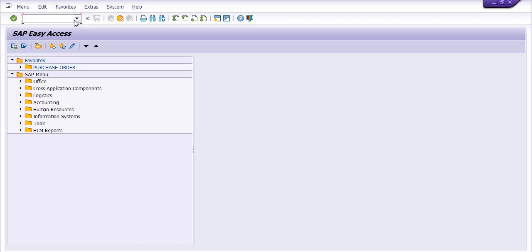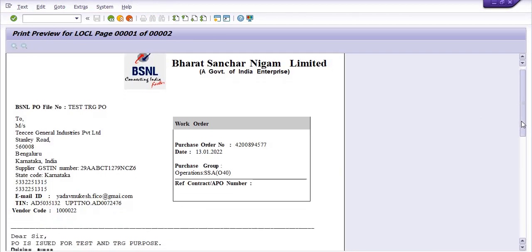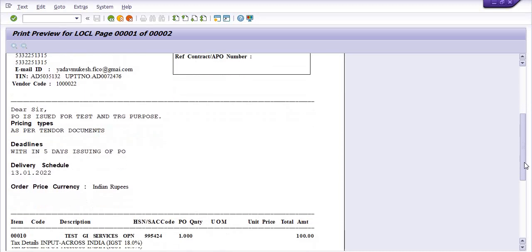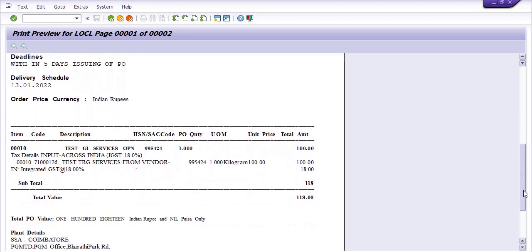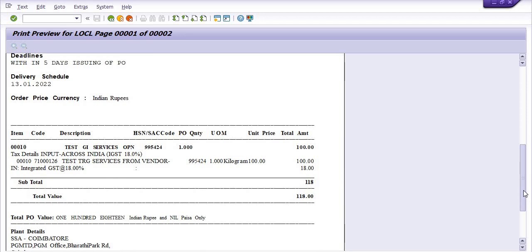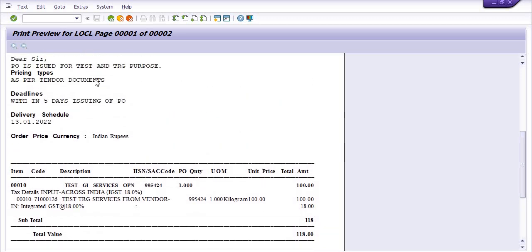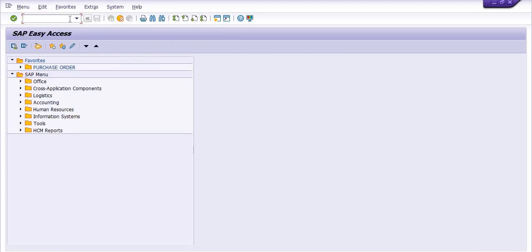Now you can check the purchase order amount and all the pricing using ME23N. This is our purchase order. Click on the print preview. System will generate the data lines. Okay, this is the test PO, this is the purchase order number, and this is the vendor number. Dear sir, PO, this is the condition we have mentioned in the text column, and this is the purchase order amount, tax code, total amount, and all. Okay, so if everything is all right, then we are going to create the service entry sheet.